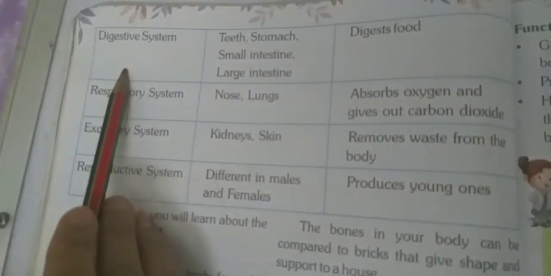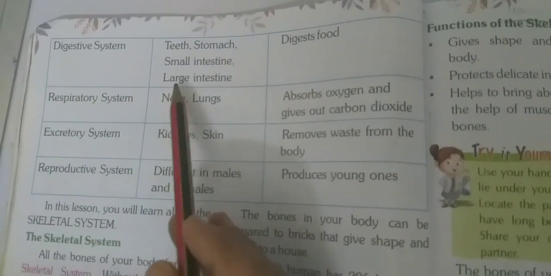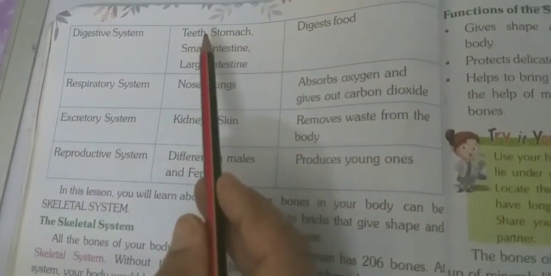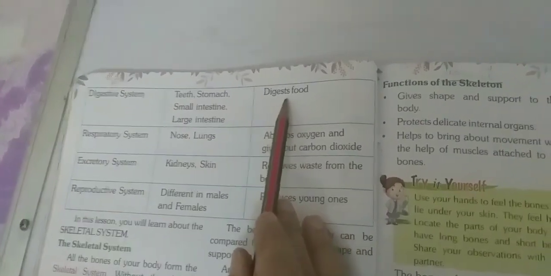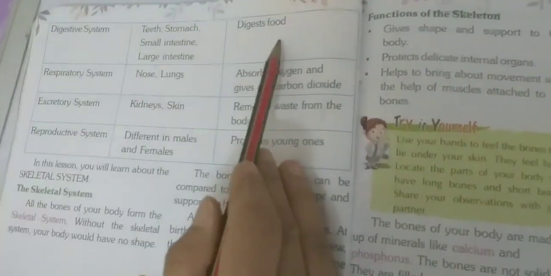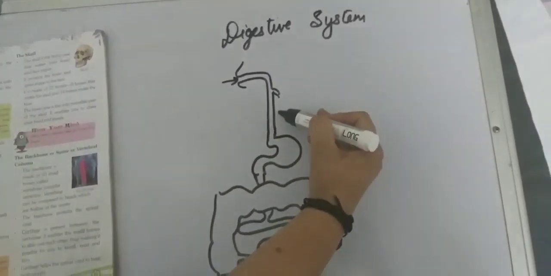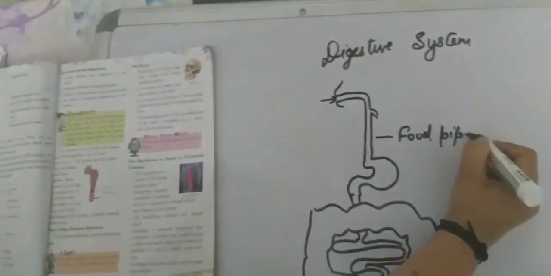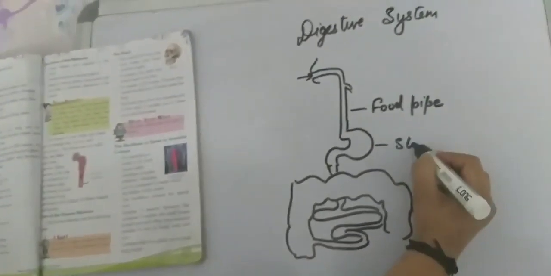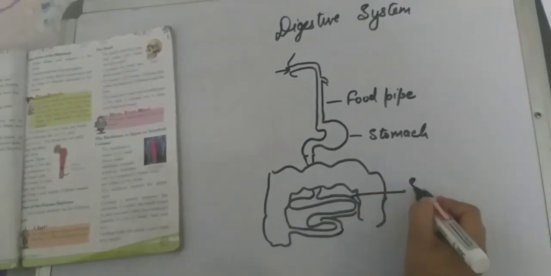Next system they have given is the digestive system. Already in 4th standard you studied about the digestive system. Its main organs are teeth, stomach, small intestine, and large intestine. The main function of the digestive system is to digest food. It starts with the mouth and continues with the food pipe, which we also call the esophagus. The food pipe joins the stomach. The stomach joins the small intestine.